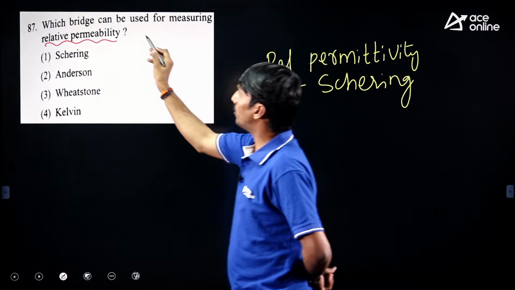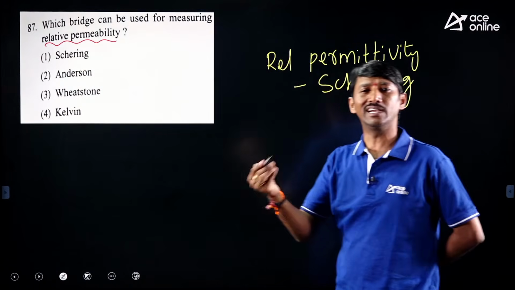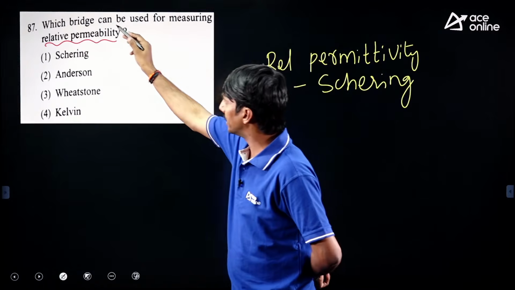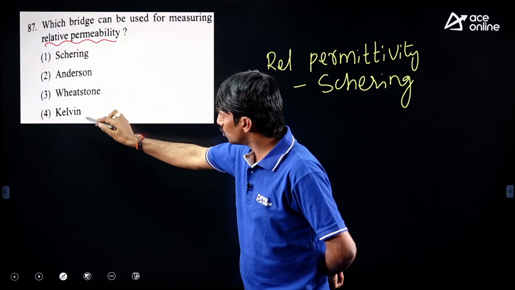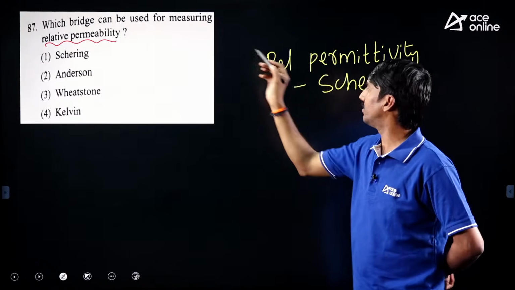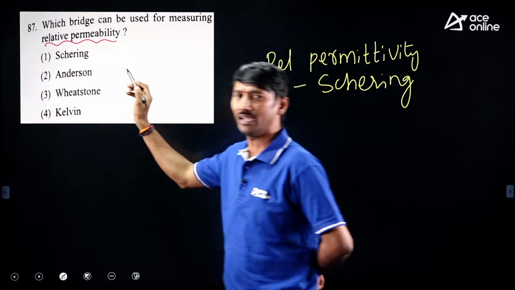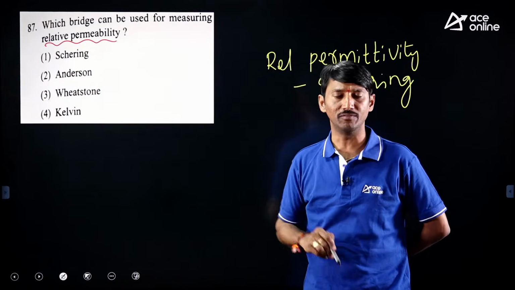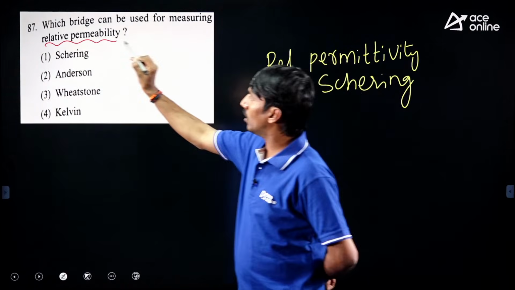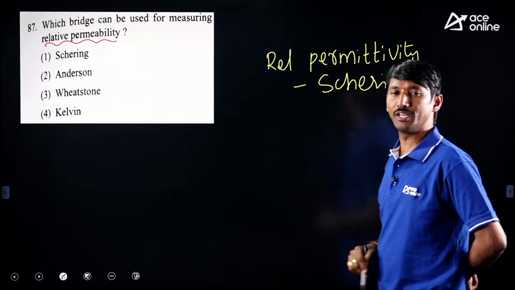But he has given permeability, which is related to the coil concept, that is the inductive concept. Among these, two bridges are for resistance measurement, and the Schering bridge is purely for relative permittivity. So among the available options the suitable option is Anderson. But if they had thought it was relative permittivity, definitely the answer will be Schering bridge.